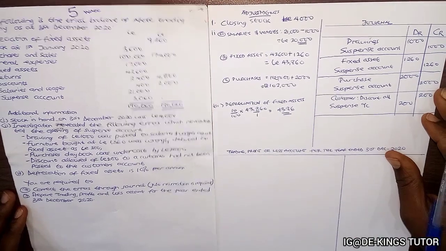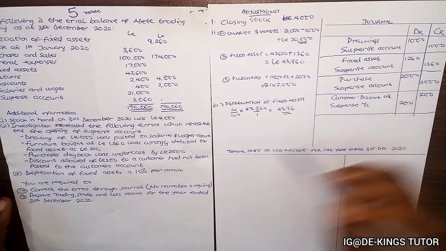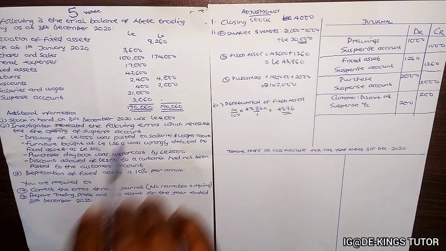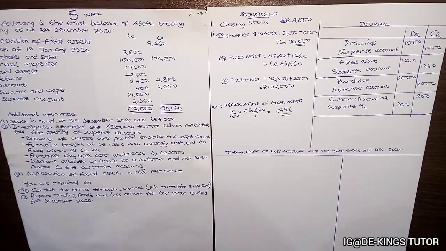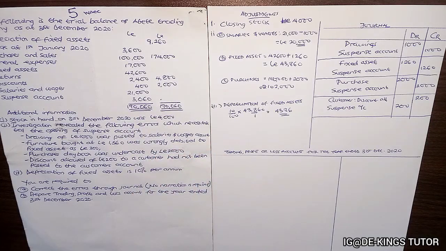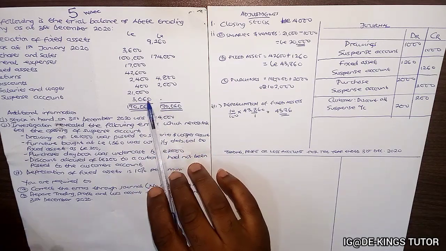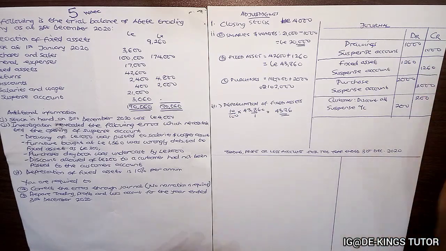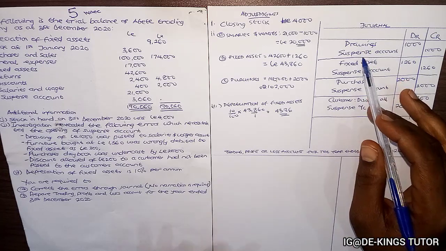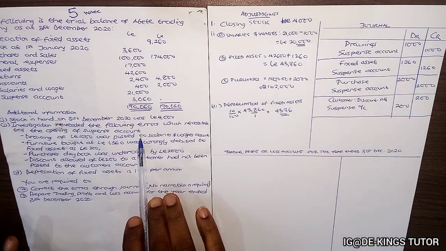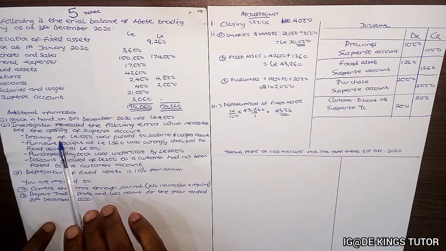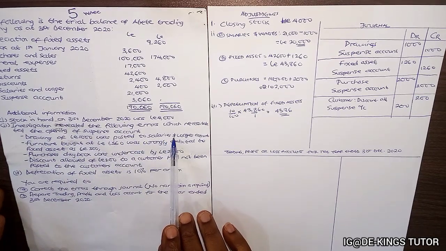Now if you check here, even getting these totals, it corresponds with why we have the suspense account 3060 here. 3060, because it is this value that does not correspond with the total that necessitates this suspense. Now let me show you. If you check the error of these drawings, it would not affect the totals of the trial balance because drawings of 1,000 was posted to salaries and wages account.